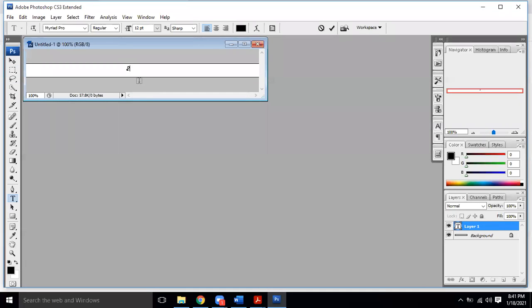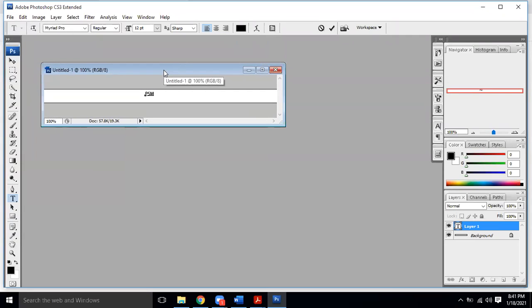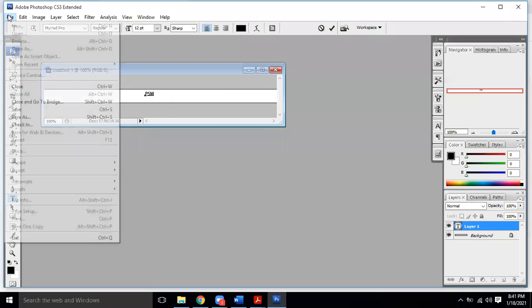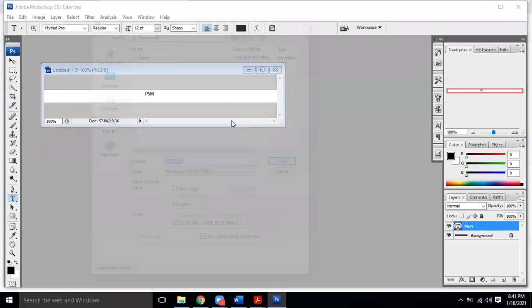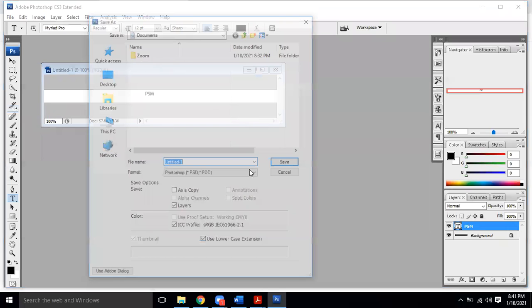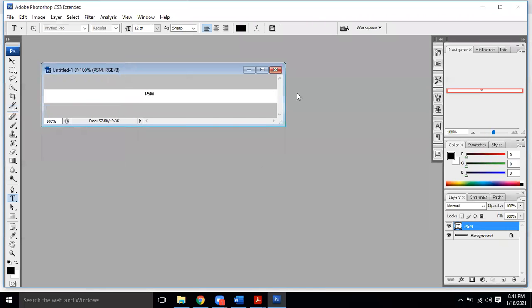I am typing over here PSM. This is a simple file. When I am going to save it, first I will have to save it. Let's suppose I save it on my desktop. So this is a PSD file. You can see the extension over here.